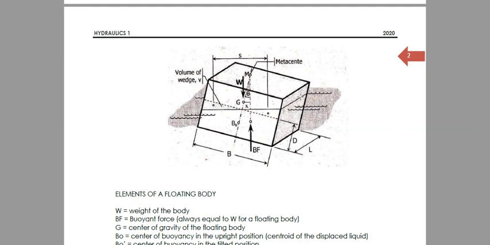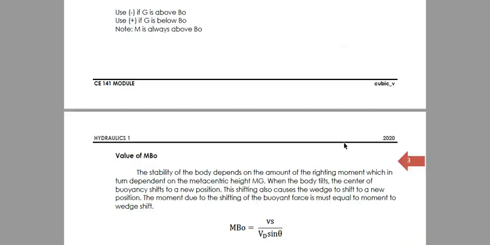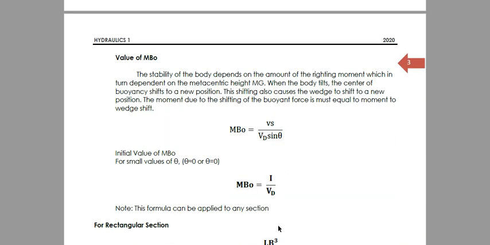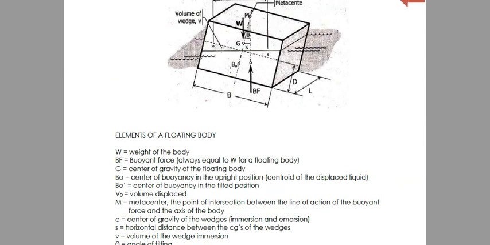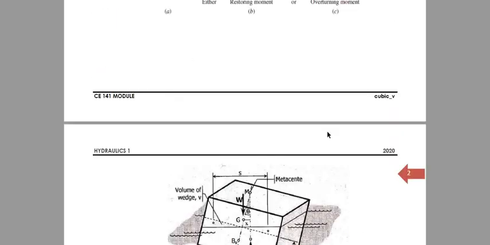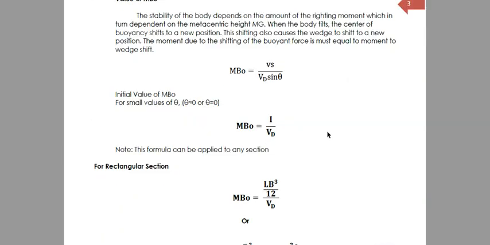So, yung shape ng nakaat niyan, along the horizontal direction, yung moment of inertia nun, yun yung I dito. And of course, over the displaced volume. Yung displaced volume, ito yung nasubmerge sa liquid. So, that's I over VD, our general formula.